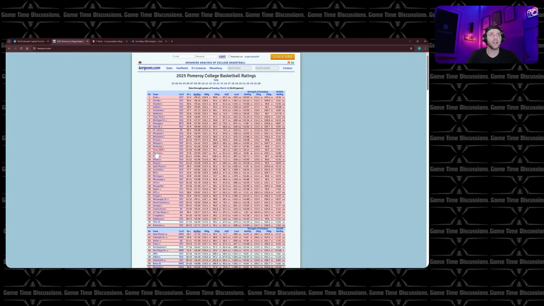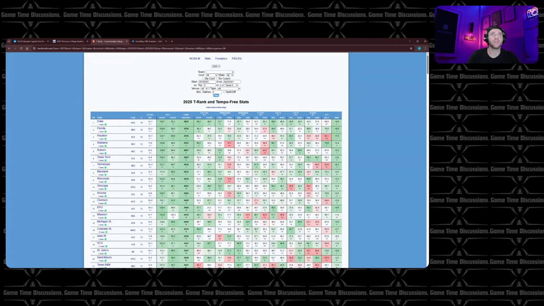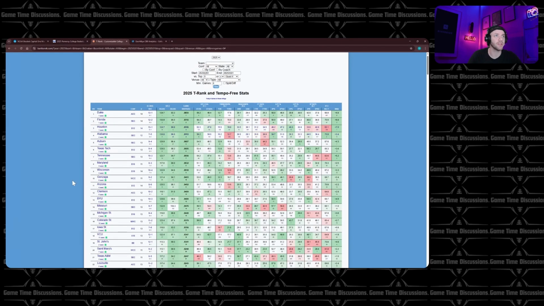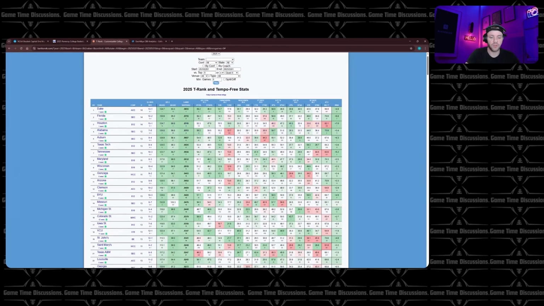Things I like to check, we're going to come to KenPom, and we're going to see Louisville is 23rd on KenPom. Creighton is 37th. On T-Rank, since I have it set to since February 1st, so a little bit more recent. I like to look at the second half, the latter half of the year. And with this one, we're going to search up.